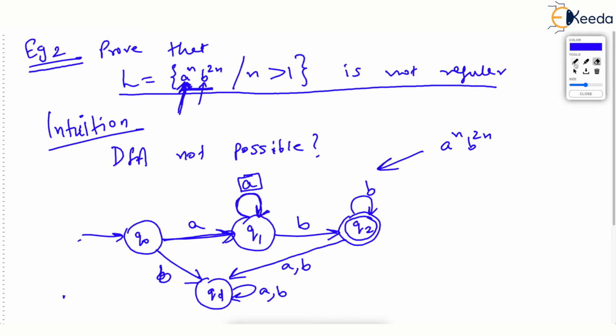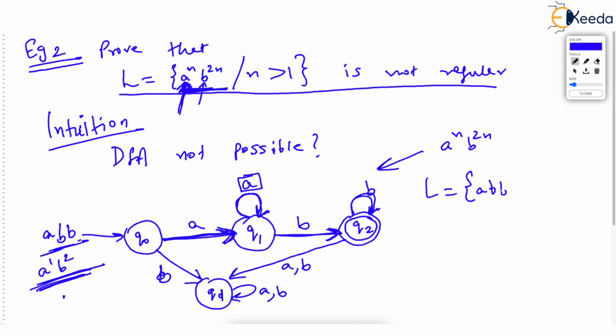See, let us give a string of the form A followed by 2 B's. This is of the form A raised to 1 B square, correct? And it is part of the language, because n is 1, then the number of B's must be 2. Now if you scan this string A double B, then it is accepted, because after the first A we have B followed by a second B, and we are in the final state. So A double B is accepted.